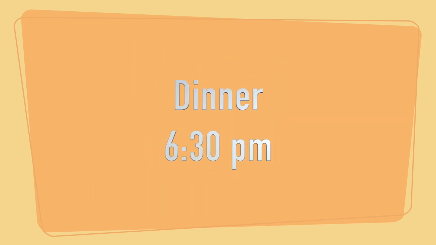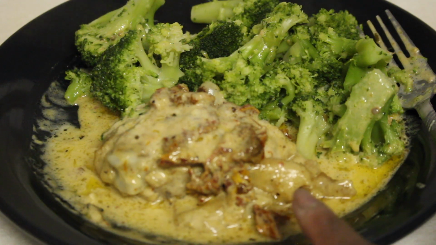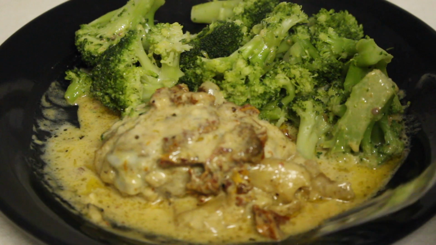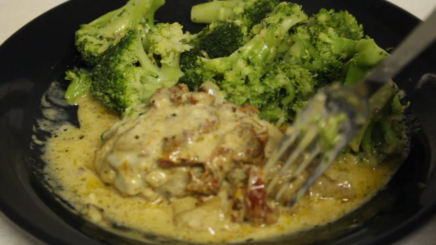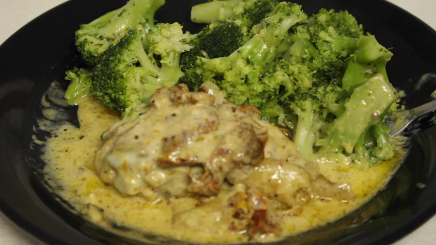And here is dinner at 6:30 p.m. This is my last meal of the day, and I try to eat it before 7. And this is creamy Parmesan chicken thighs with sun-dried tomatoes. If you want to see the recipe, you can. Absolutely delicious. And I just had that with some broccoli. And those are my meals for today.